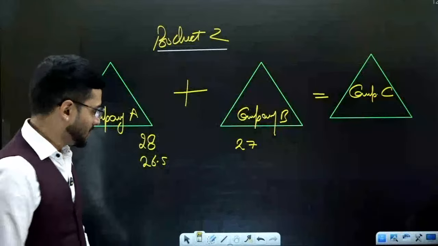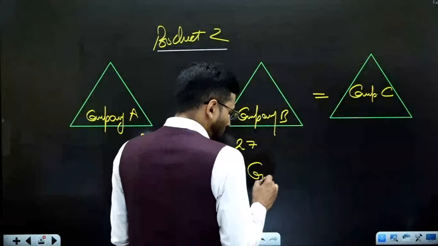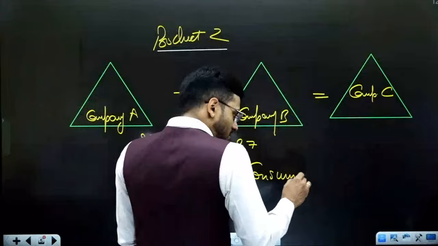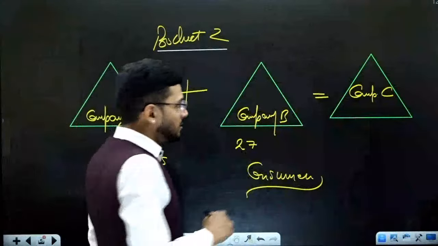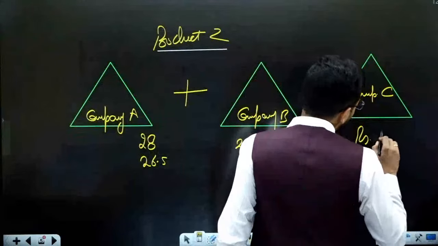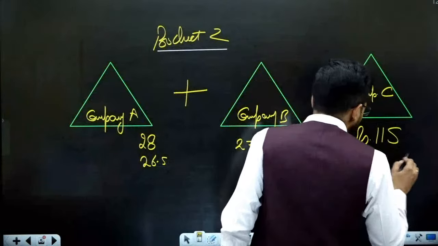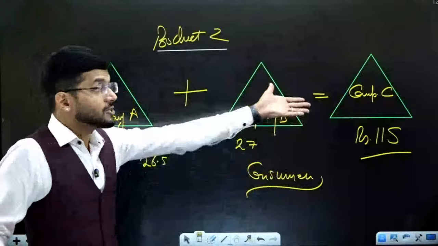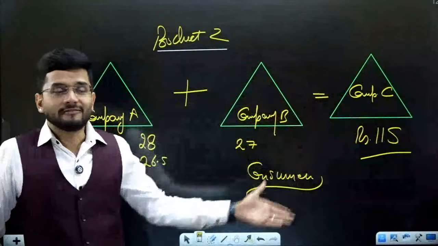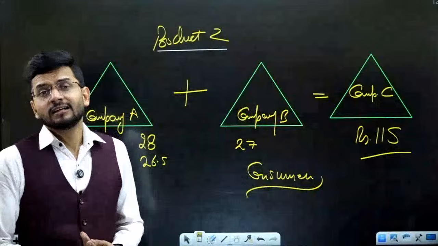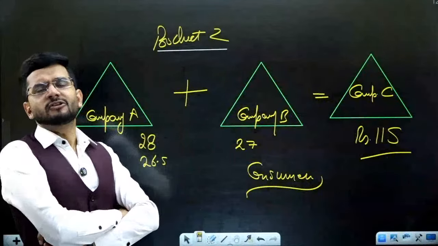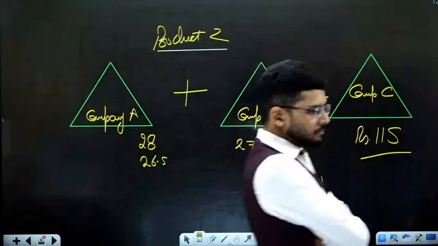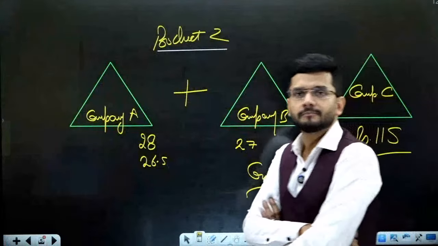Very good answer. The loss will be of the consumers. Customers will be at a loss. How will customers be at a loss? Because the new company will now sell this product at rupees 150. Because now there is no competition. And when there is no competition, then obviously the newly formed company can put any and every price on this particular product.